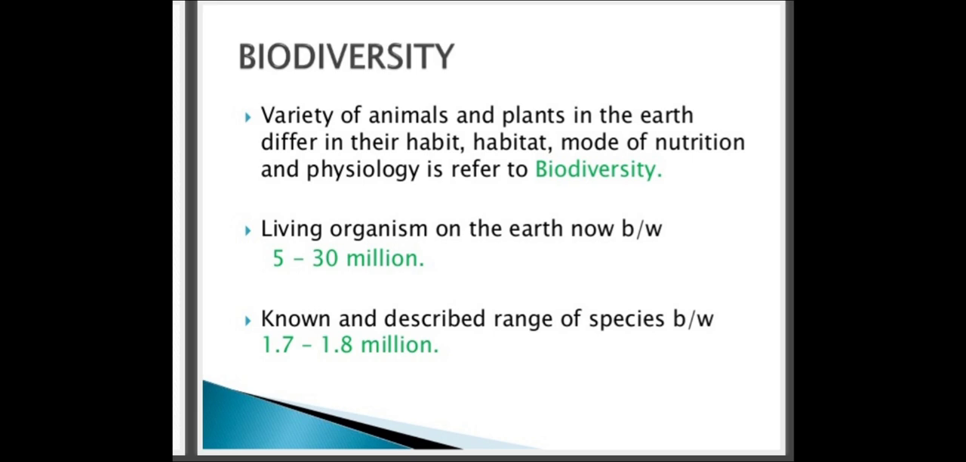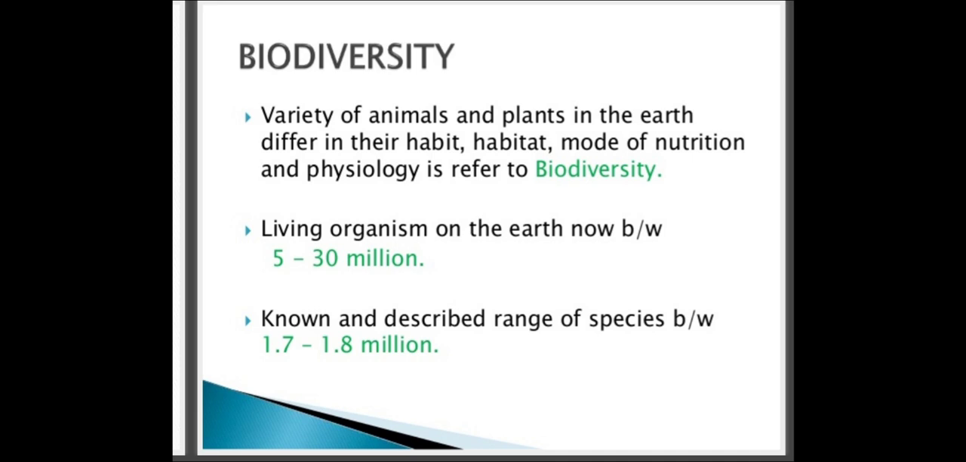Biodiversity is the variation among living organisms from different sources, including terrestrial, marine, and desert ecosystems, and the ecological complexes of which they are a part. This is also a definition given by a scientist. So I'll repeat the definition. Biodiversity is the variation among living organisms from different sources, including terrestrial, marine, and desert ecosystems, and the ecological complexes of which they are a part.